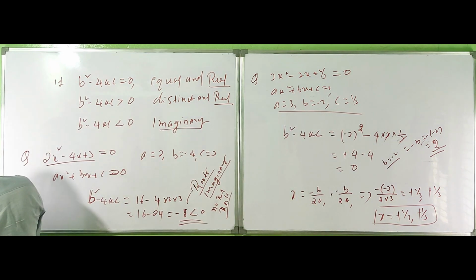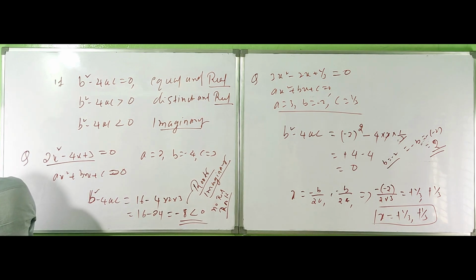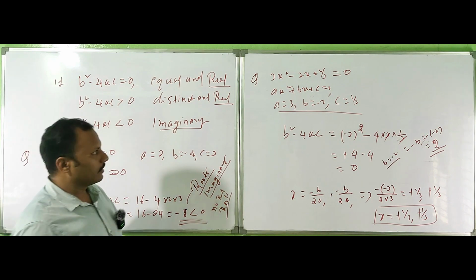Let's check the answer. Another one is there. Let's solve it. Another question.